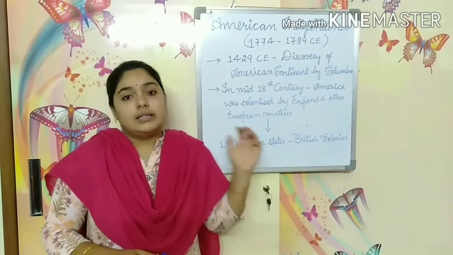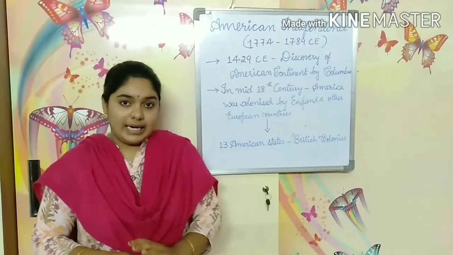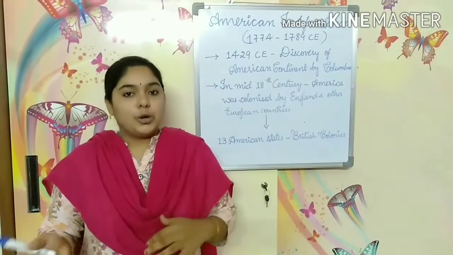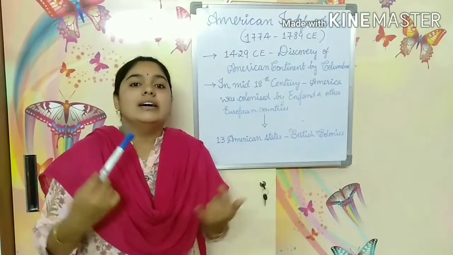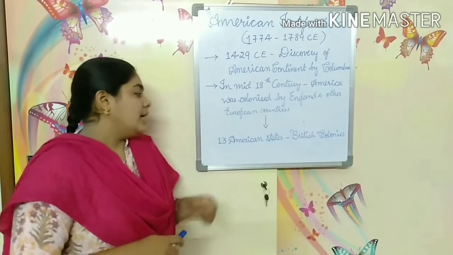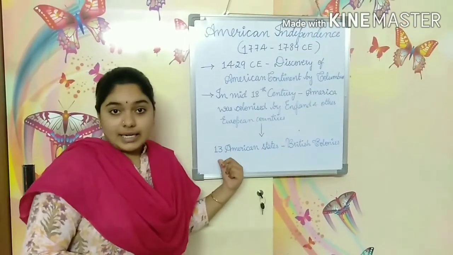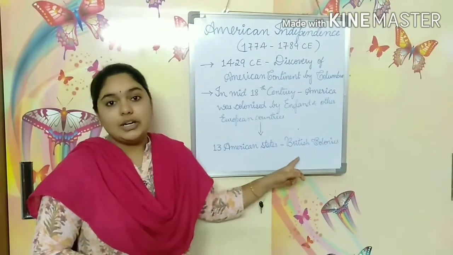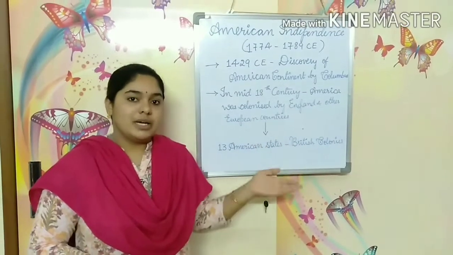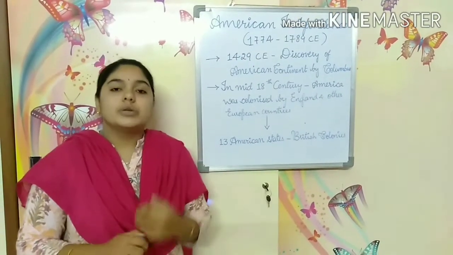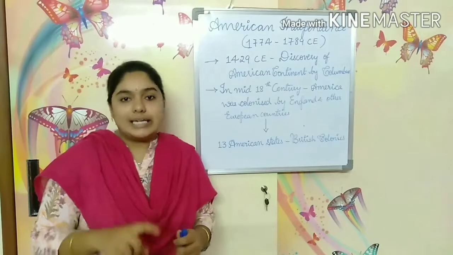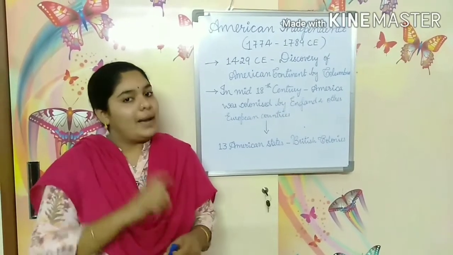Some parts of America were ruled by England, that is the British, and other parts were ruled by other European countries like the French, Dutch, and Spanish. Like that, there were 13 American states which were under the colonial rule of the British, that is England. As I told you, others were under other countries' rule. Now I'll show you America's map, and the 13 states which were colonized by the British.